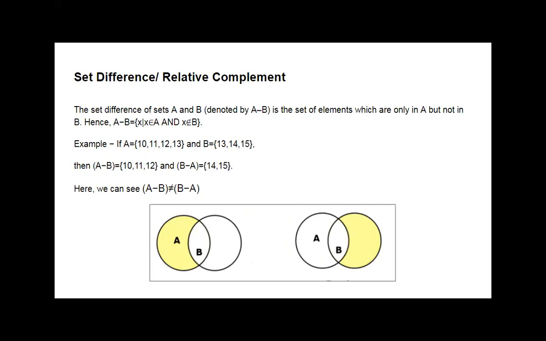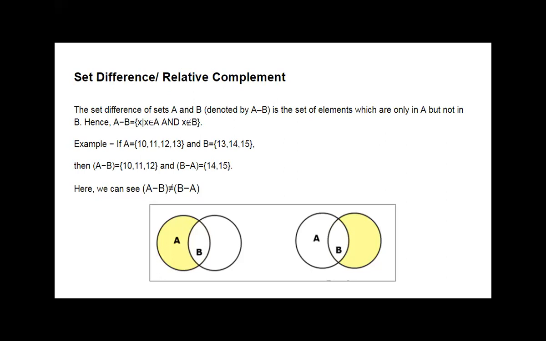The set difference of sets A and B is denoted by A minus B. It is the set of elements which are only in A but not in B. A minus B means what?